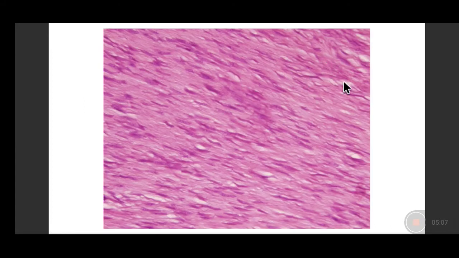Here we can see that this is a lesion formed of long, thin spindled out cells, and the nuclei are long, thin spindled out with pointed ends, resembling fibroblasts, and there is pink collagen material inside it. There is no hyperchromasia, no prominence of nucleoli, all cells essentially looking similar to each other, no areas of necrosis or hemorrhage. So this is a benign fibroma.